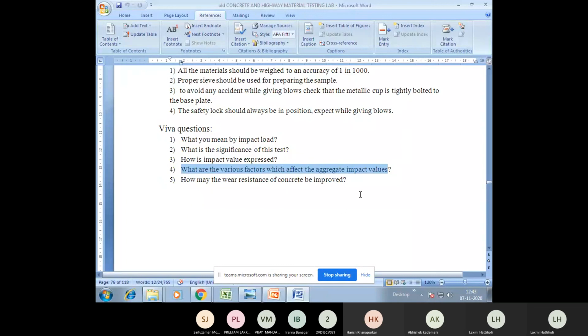If the aggregates are completely wet, or if the water absorption of the aggregate is too high, then the resistance will be too low. That's why, as I told you before, you should take completely oven dried aggregates. Of course, even the specific gravity makes changes and affects your aggregate impact value.